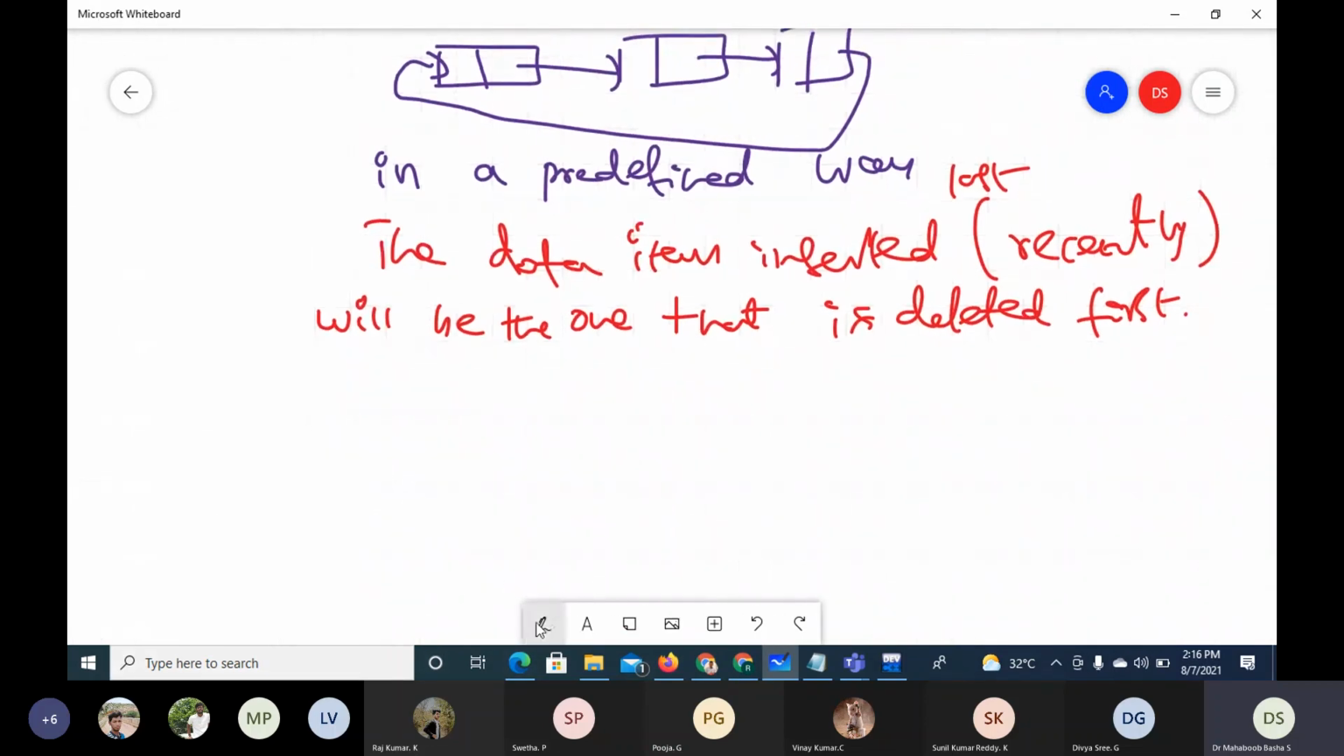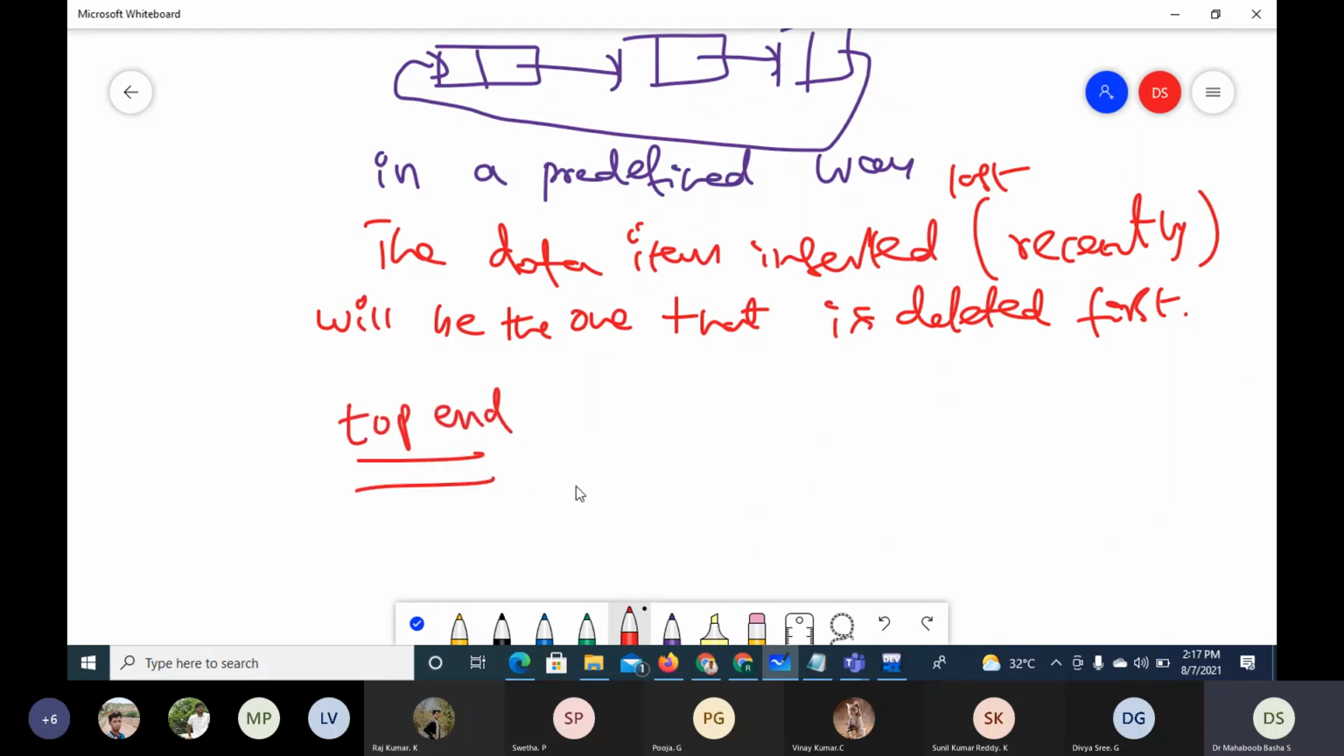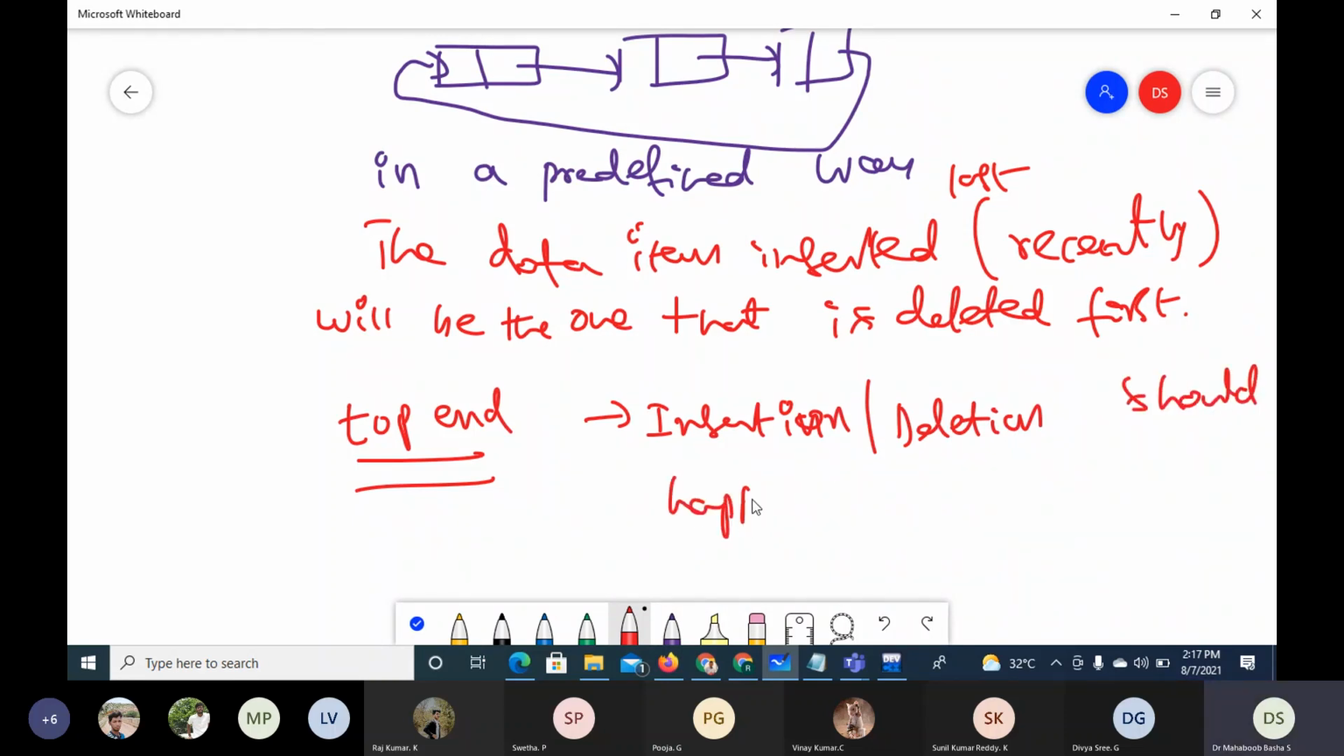Now, for this kind of operation, there is one end associated with the stack, which is called the top end. The insertions and deletions should happen only at this end, the top end. So this is one rule. You cannot do it wherever you want. Insertion and deletion should happen only at the top end.